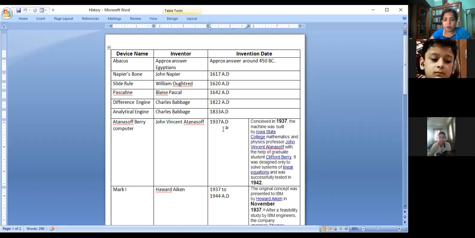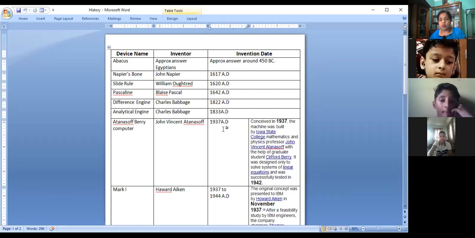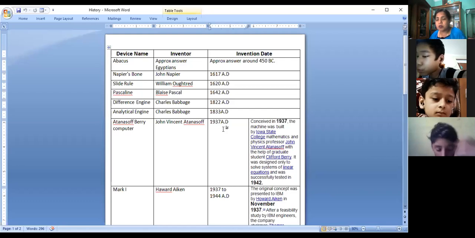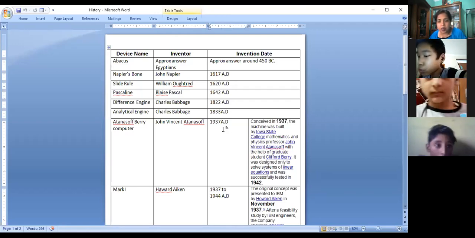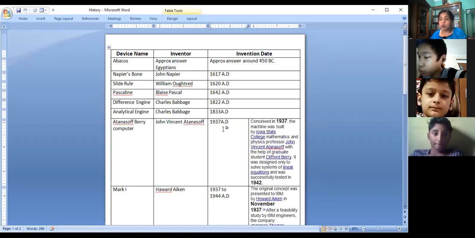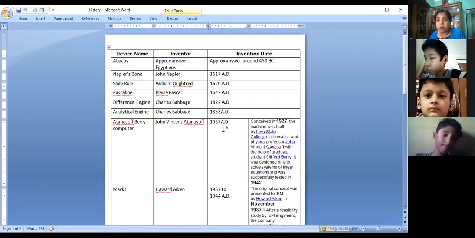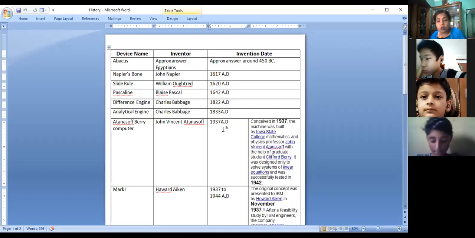Then Mark 1. Mark 1 was invented by Howard Aiken with the help of IBM company. The idea was his, but he was not able to invest in it, so IBM company helped to build Mark 1.